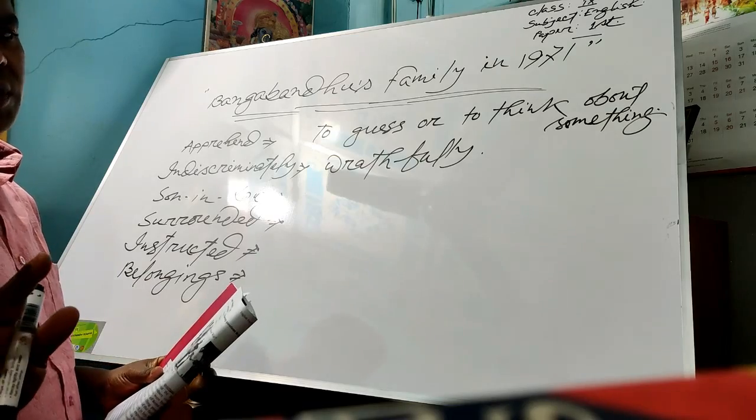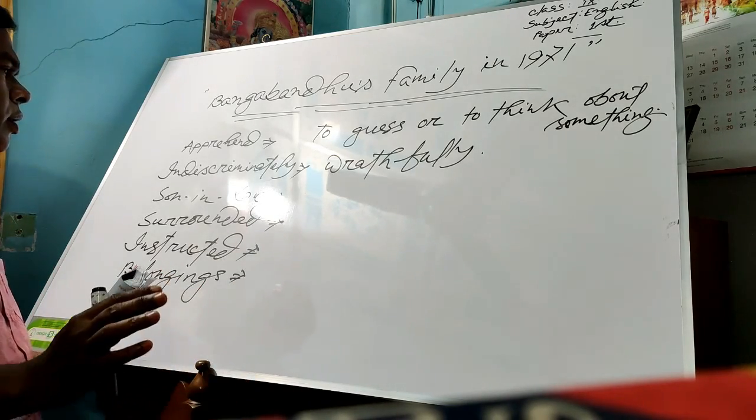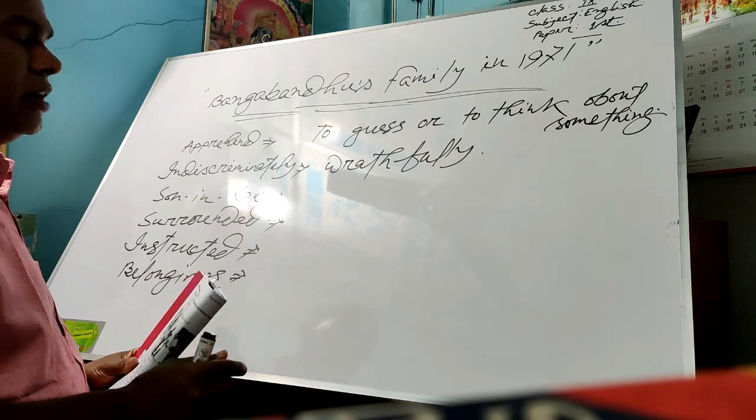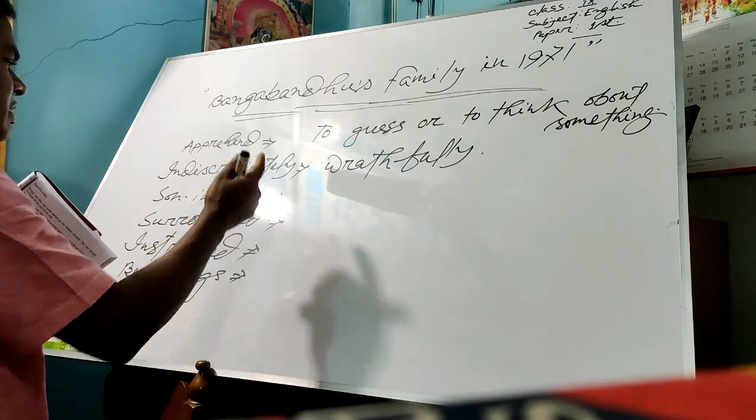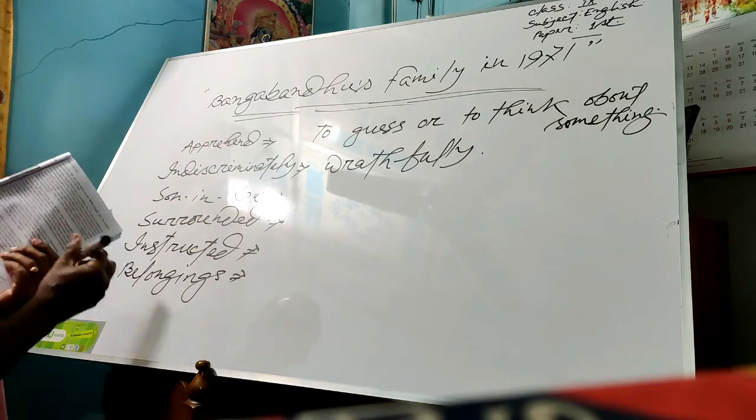There may be lots of loss, and in this way they do their activities wrathfully, and that is called indiscriminately.